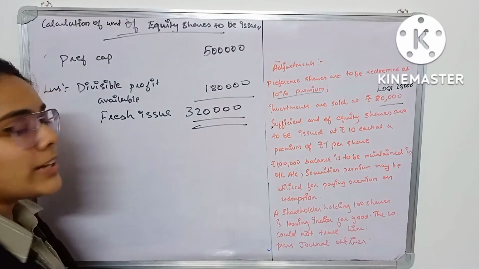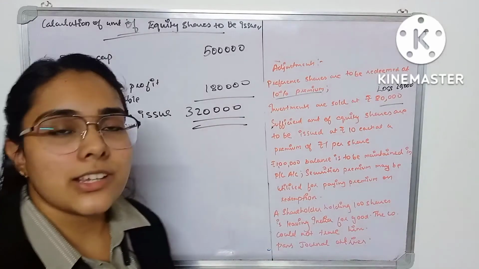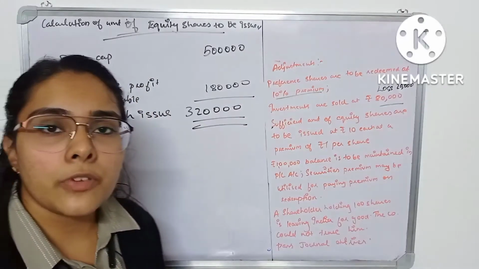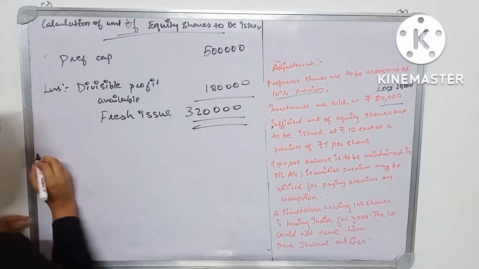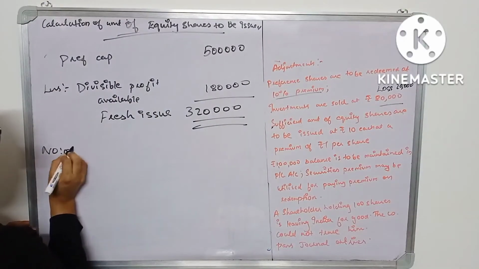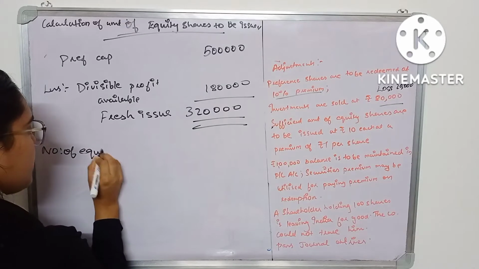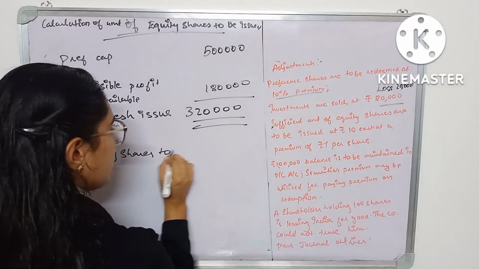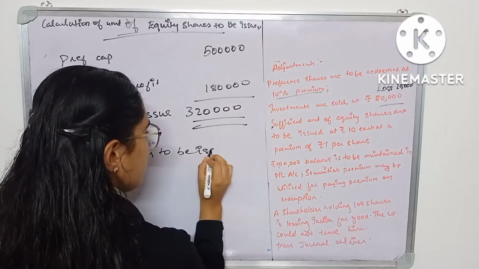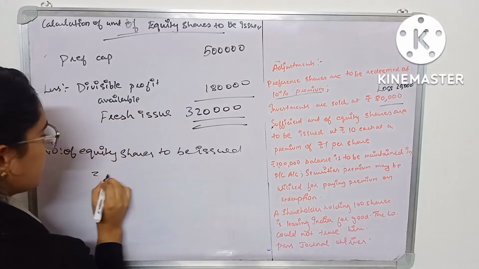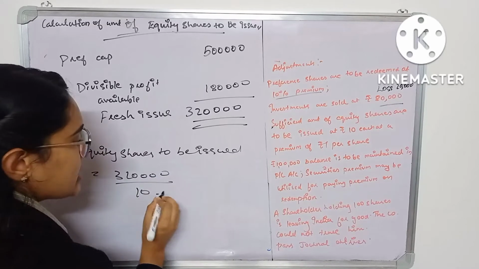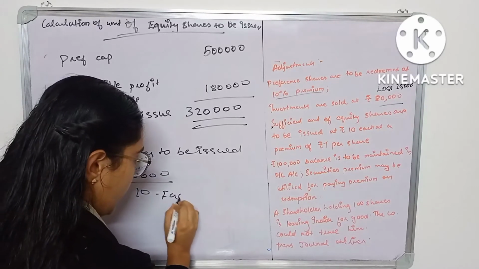Now it is told that each share has a face value of rupees 10. So how many equity shares are to be issued? Number of equity shares issued is equal to 3,20,000 divided by 10, where 10 is the face value.